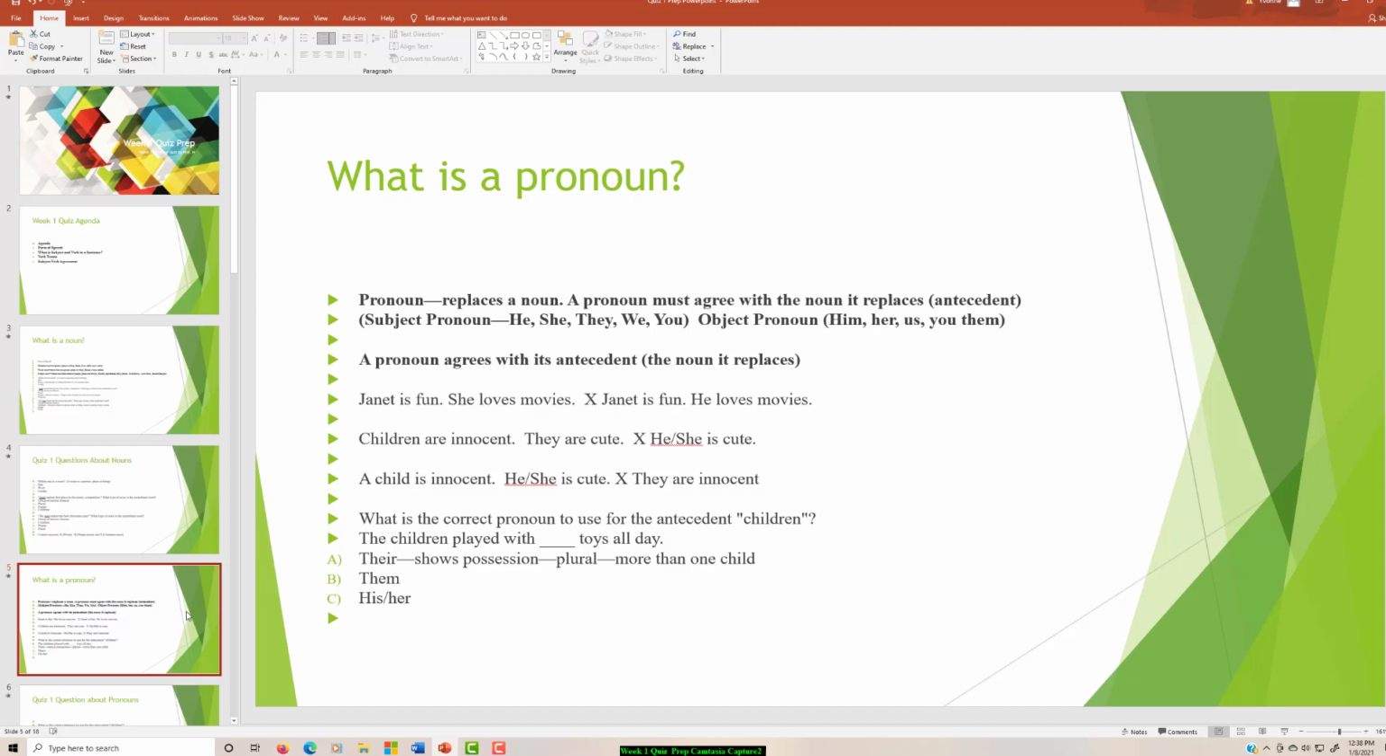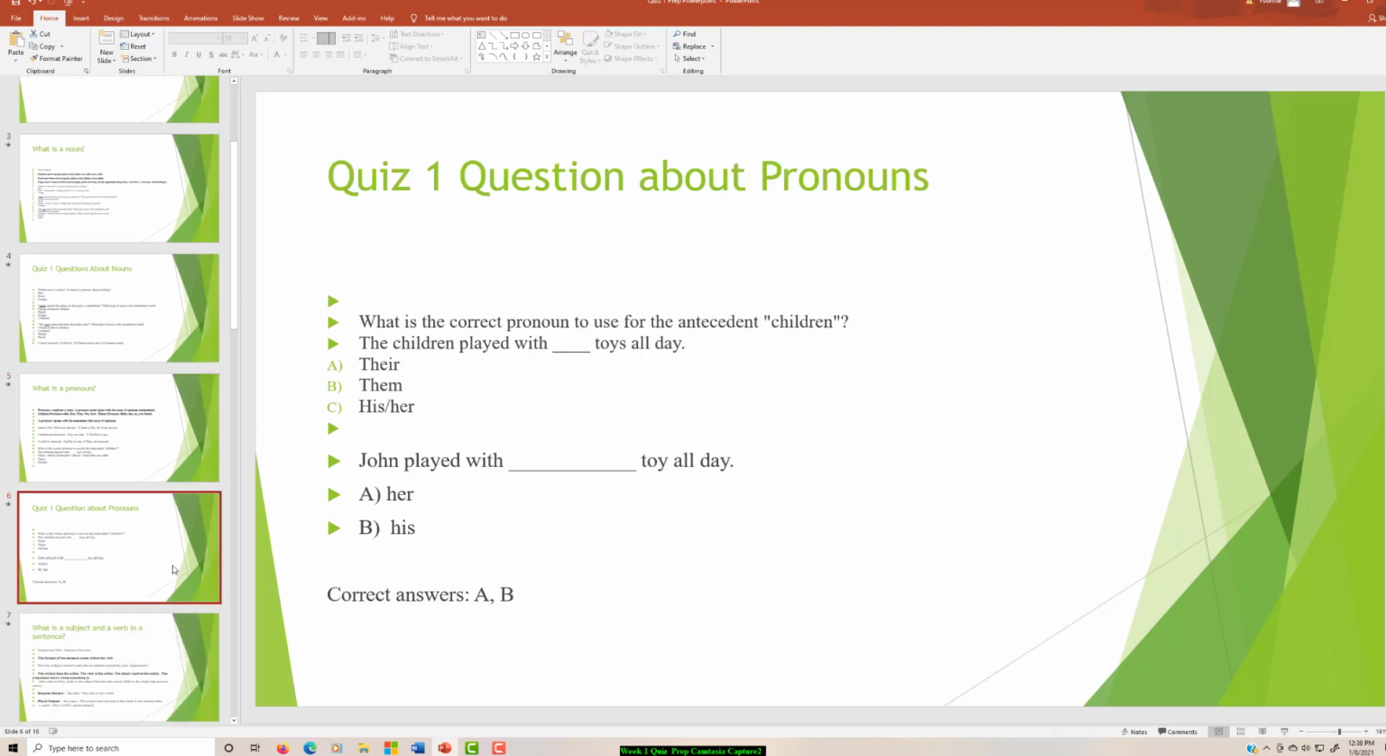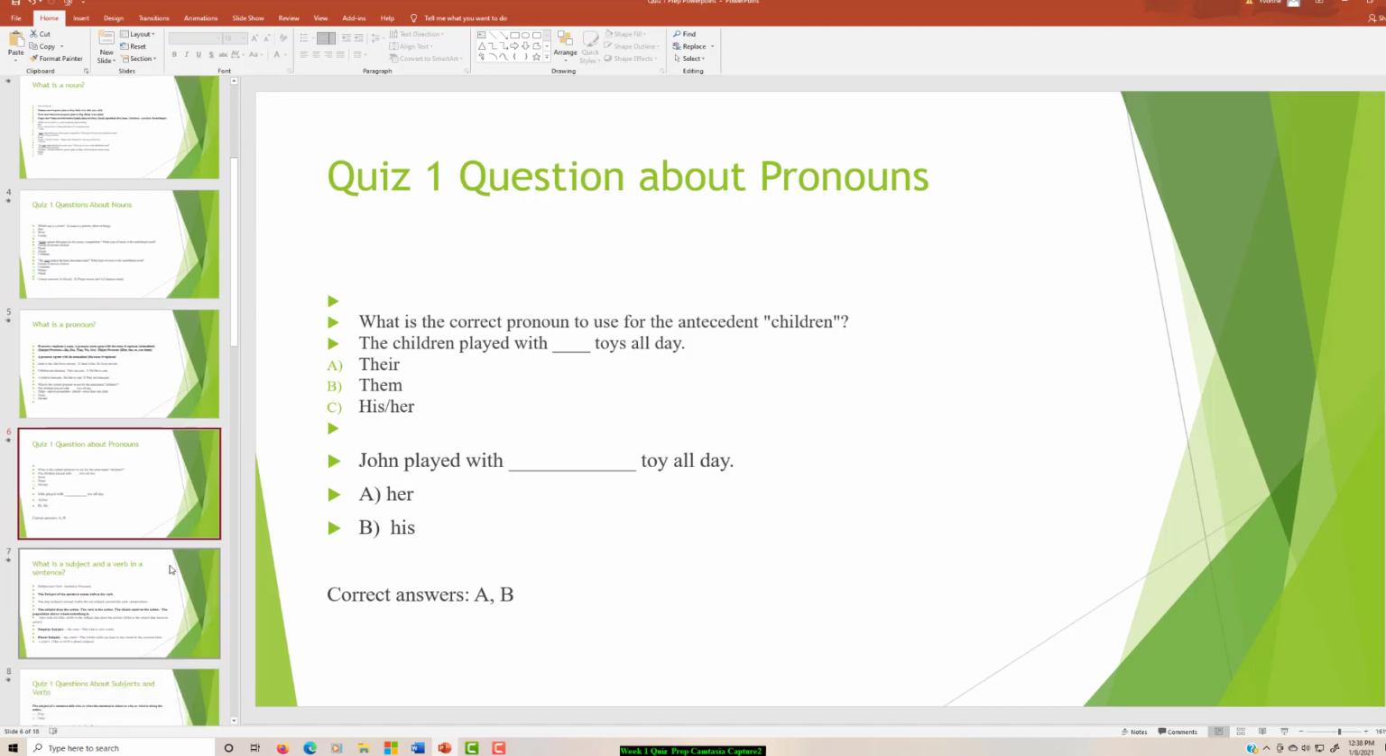What is the correct pronoun to use for the antecedent children? The children played with their toys all day because theirs shows possession. What is the correct pronoun to use for the antecedent children? The children played with their toys all day because there is the correct pronoun for this sentence. John played with his or her toy all day. No, the answer is B because the pronoun his has to agree with the antecedent John.